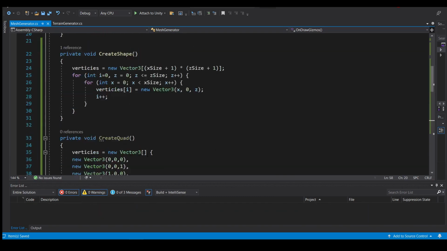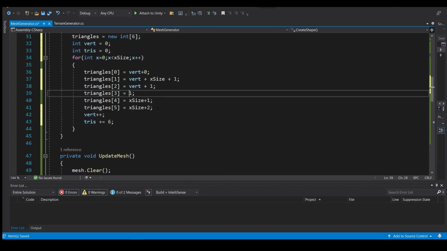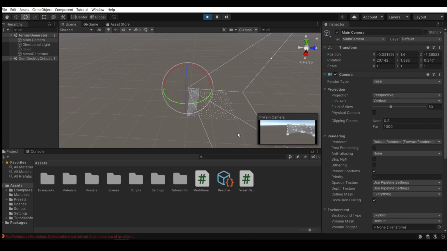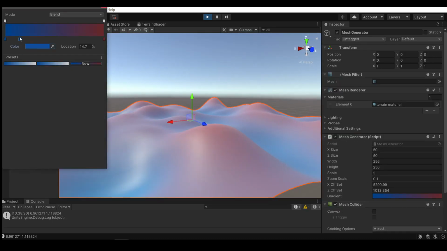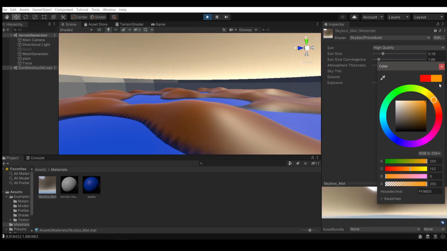So first we start making a Perlin noise, and now we can generate mesh at runtime and decide the height of our vertices with the help of Perlin noise. Now we also need to color our terrain, so with the help of a vertex shader and a small code we get this. This is good for now.